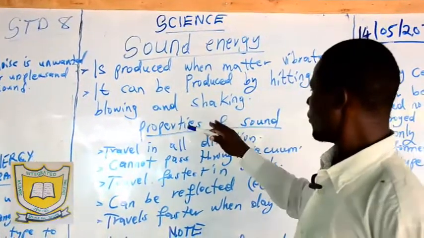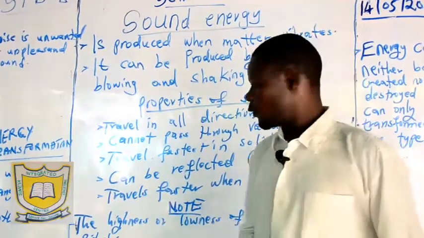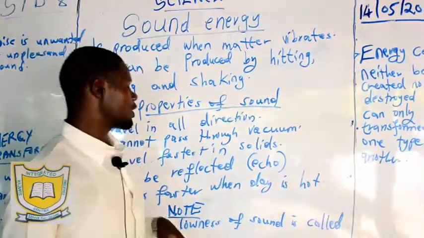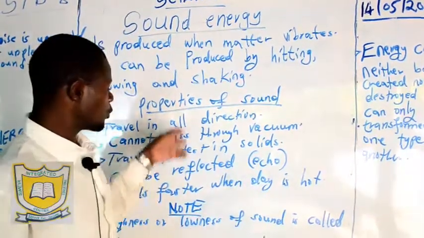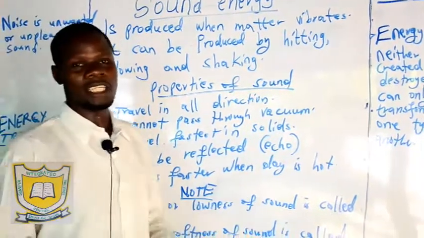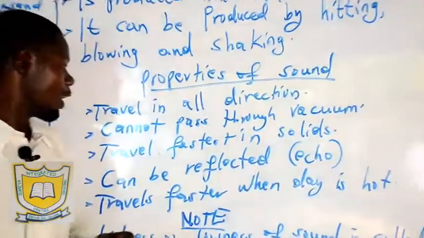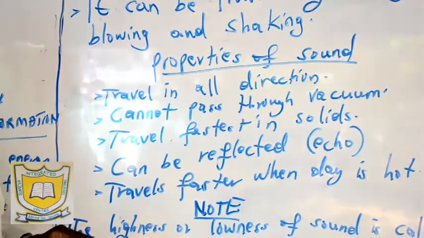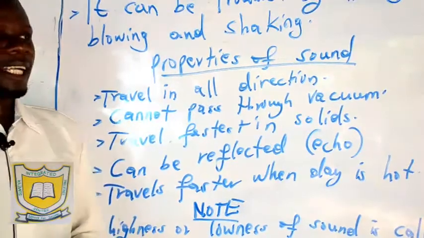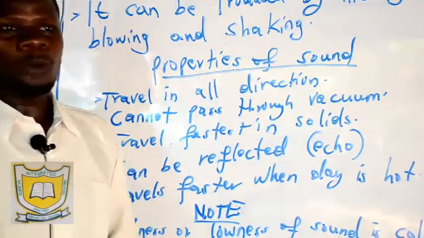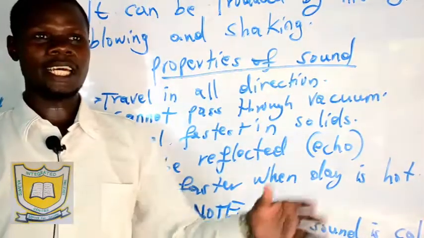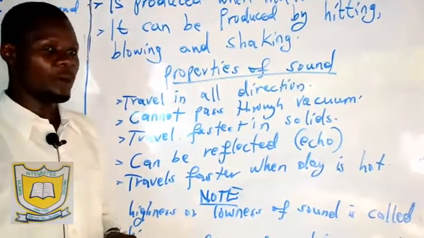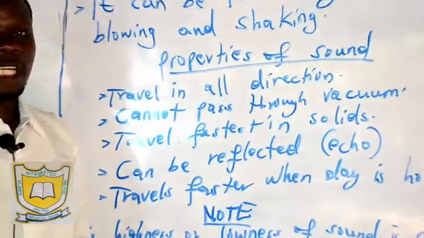Now, what are some of the properties of sound? I know this is not your first time to hear about sound. In your lower classes, you also discussed sound and these properties, so it is just a repetition. Now, properties of sound, we have number 1, sound travels in all directions. It means that when sound is produced here, it will go in all directions, north, south, west, and east. So that is the first property of sound. It travels in all directions.